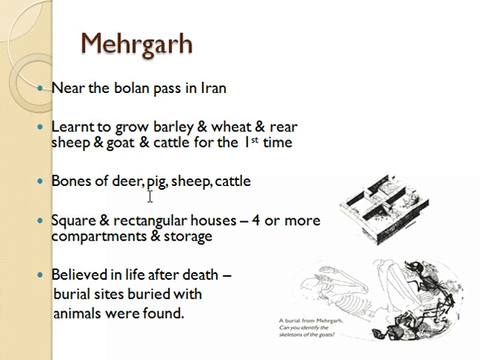Then the bones of deer, pig, sheep and cattle were found here, and the houses were square and rectangular. Here you can see in this picture, four or more compartments and storage were there. Then these people believed in life after death, so burial sites were found. People were buried along with animals. You can see here the skeleton of a person, along with which an animal skeleton was also found. So with this we came to know about the earliest people.